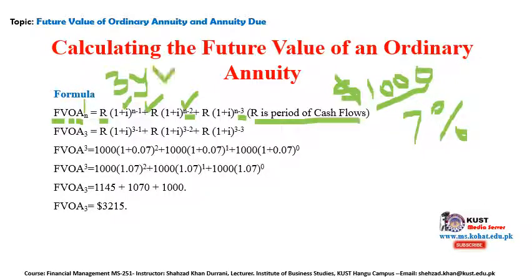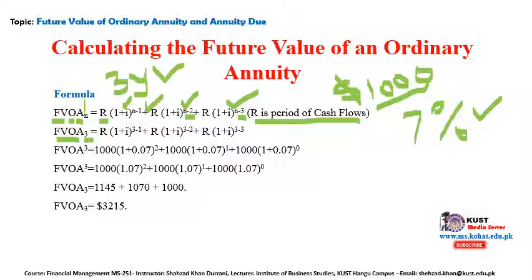You have to calculate it for 3 years, and the interest rate is 7%, right? So calculate the future value of an ordinary annuity. Clear? Now the formula is here. It's already given. Clear? Okay, so the future value of an ordinary annuity for 3 years, we are calculating it.